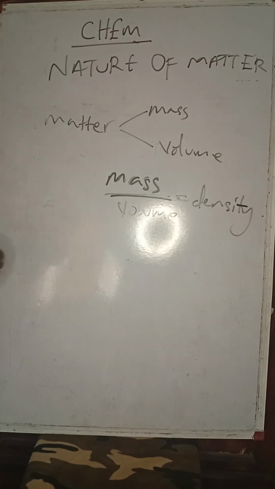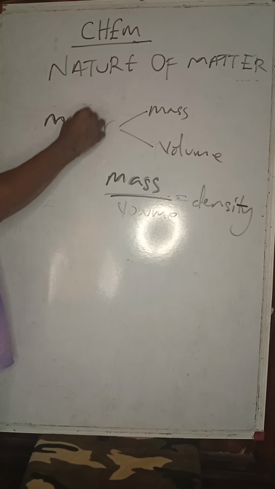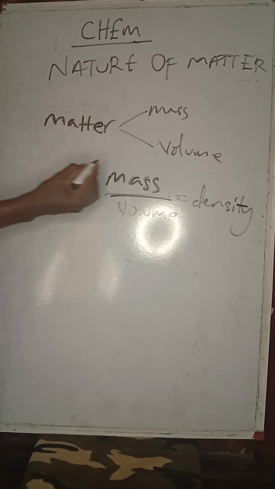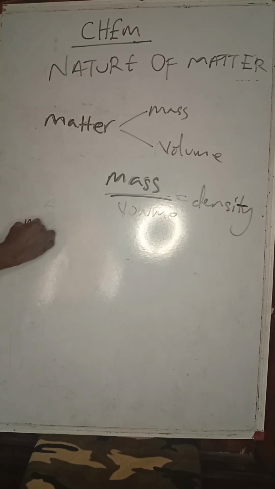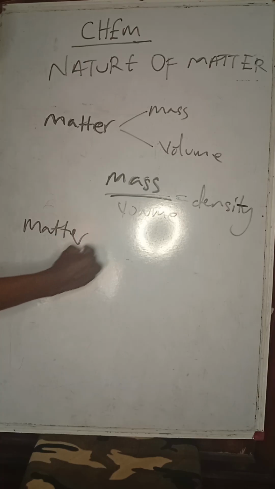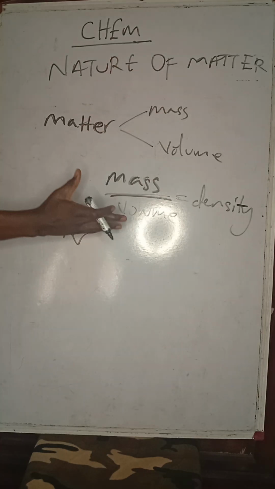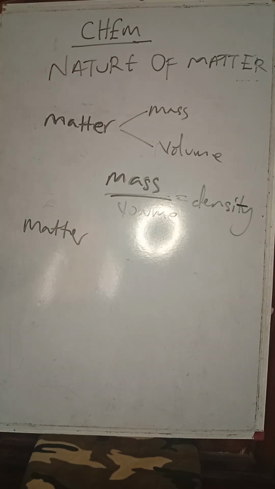So matter, in basic chemistry, can be considered or classified into the following. So this is the definition of matter. These are the characteristics of matter. So matter can be the following.